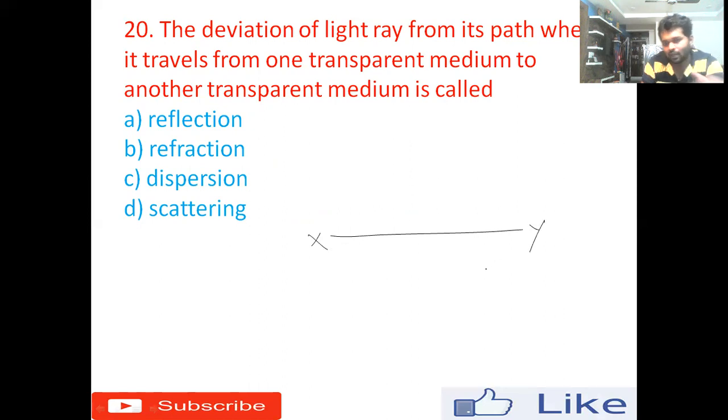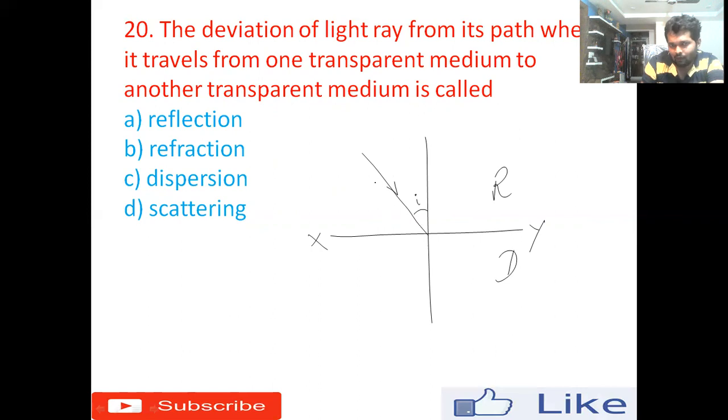Let me say that below XY is the water surface, and above XY is the air medium. Let me say this is the rarer medium and this is the denser medium, and this is the normal. Now what will happen? Let me say this is the incident light ray, making an angle of i. We will call it the angle of incidence.